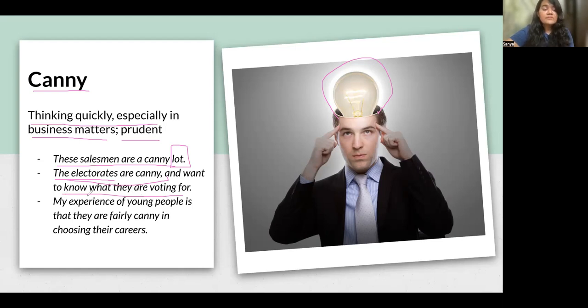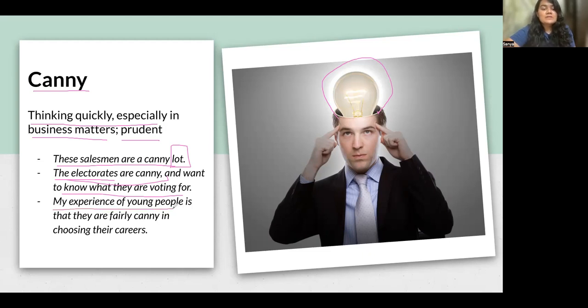So if you are someone who always tries to gain knowledge before doing a certain activity or making a certain decision, you have a quick thinking response. So you can be called canny, all right?